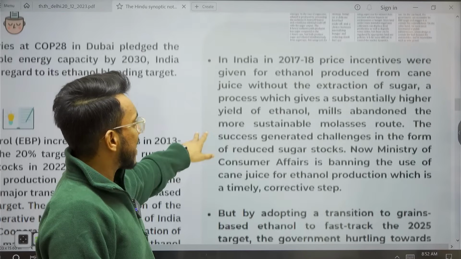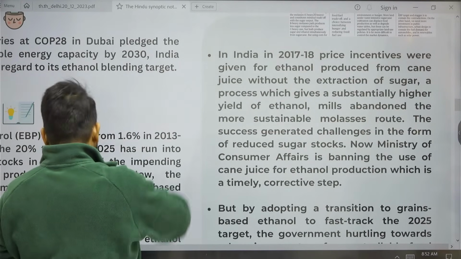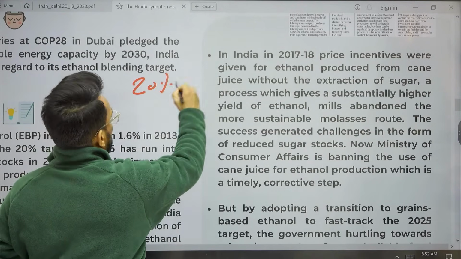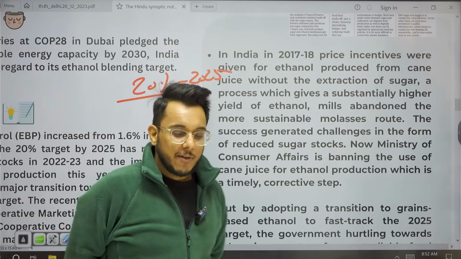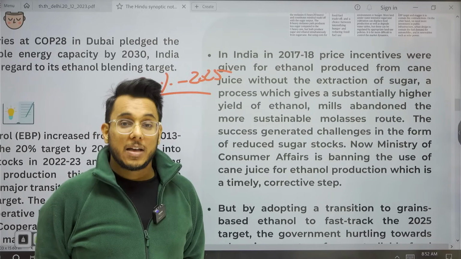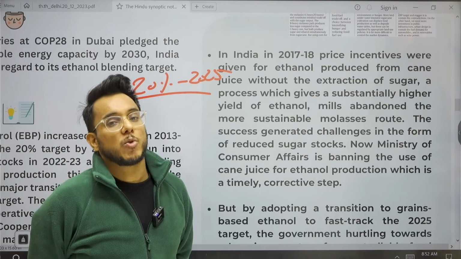Then the second challenge, guys, is that I told you India has taken the target that 20% ethanol blending by 2025 is to be achieved. For that, we need a lot of ethanol. But there is a particular limitation on how much ethanol you can derive out of molasses.